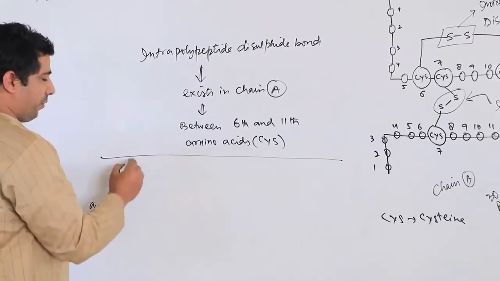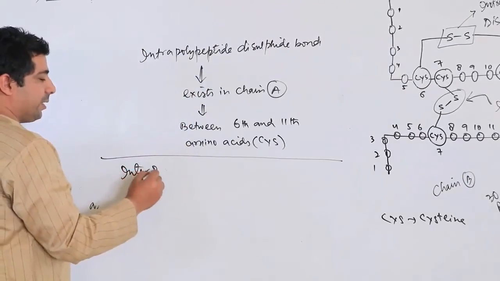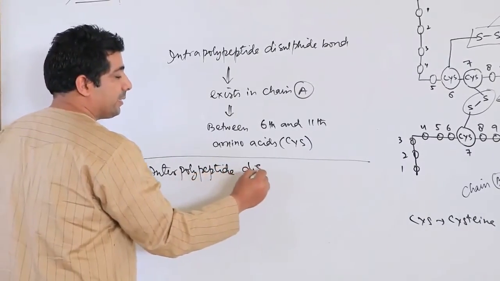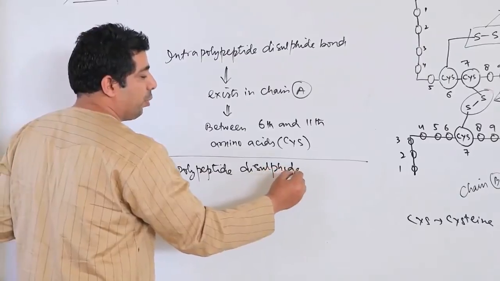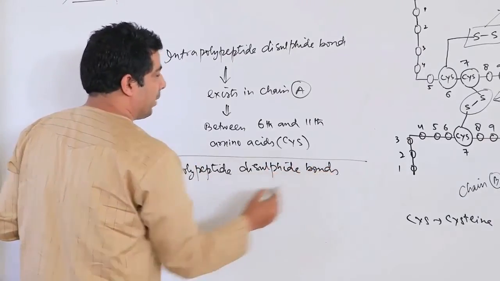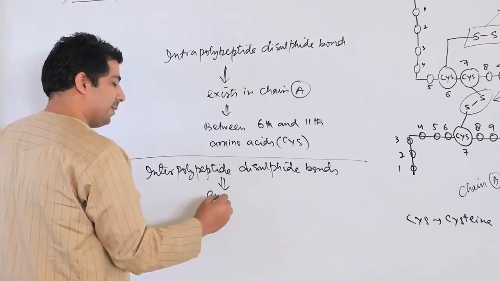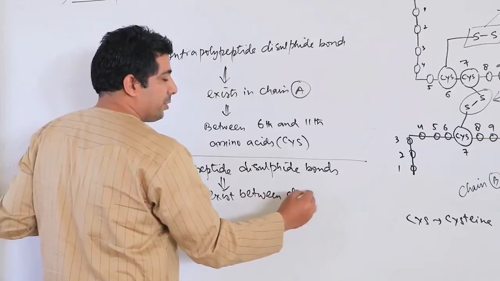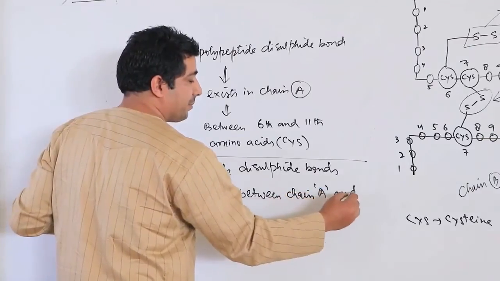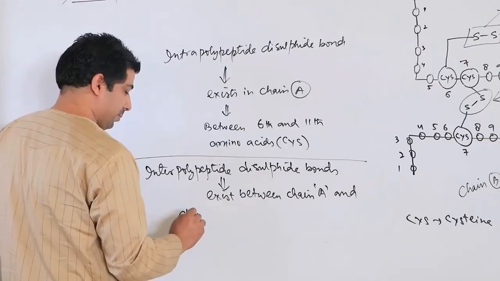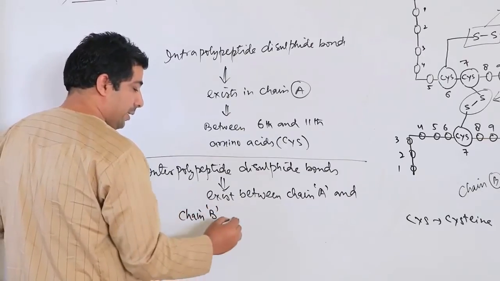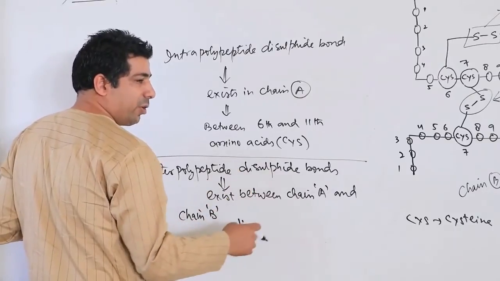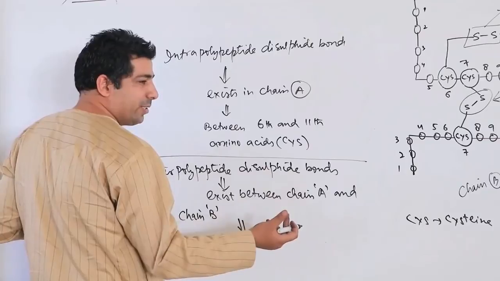But when we talk of interpolypeptide disulfide bonds, they will exist between chain A and chain B. These bonds are present between the 7th amino acid of one chain and the 7th amino acid of another chain.